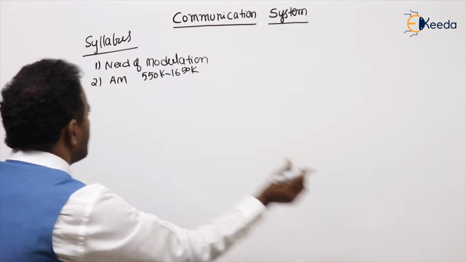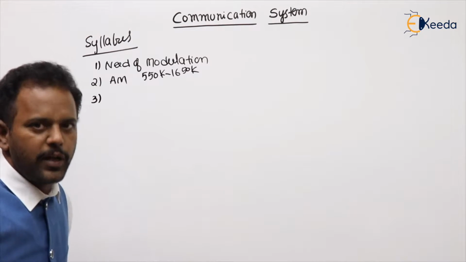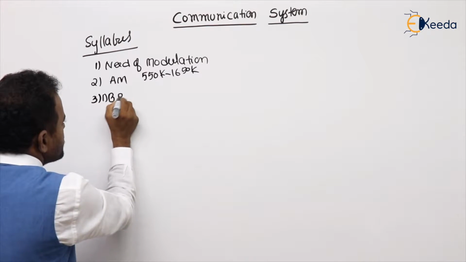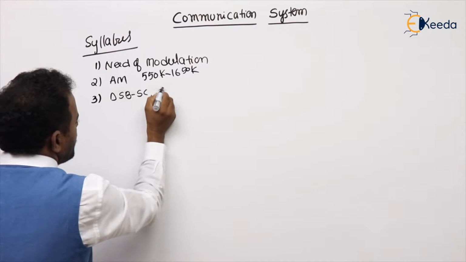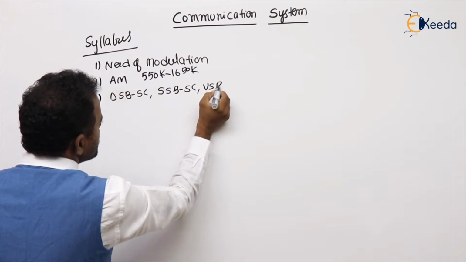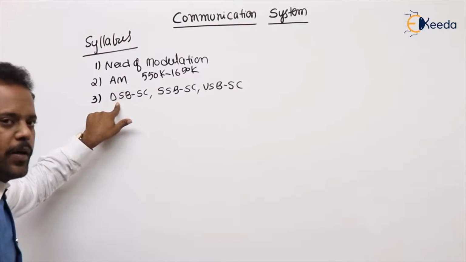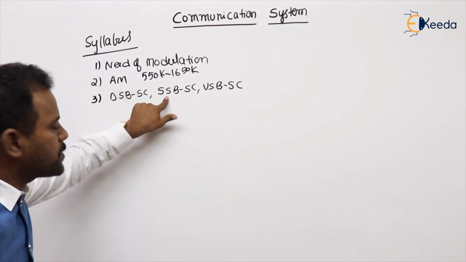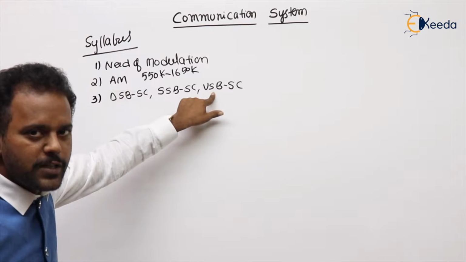Once you understand amplitude modulation, then we will discuss the children of amplitude modulation. The first one is DSBSC, double sideband suppressed carrier. Next one is single sideband suppressed carrier. Next one is vestigial sideband suppressed carrier. DSBSC we use in a technique of QCM, quadrature carrier multiplexing. SSBSC is especially for voice signals. VSBSC is for transmission of video signal in TV.